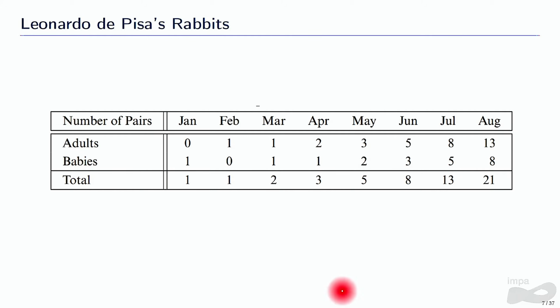In January, we have 1 pair of baby rabbits. In February, we have 1 pair of adult rabbits. And in March, we have 1 plus 1, 2 pairs of rabbits. In April, we have 1 plus 2, 3 pairs of rabbits, and so on. So this is what we know today as the Fibonacci sequence.